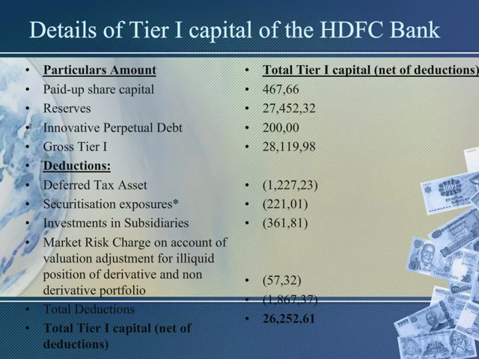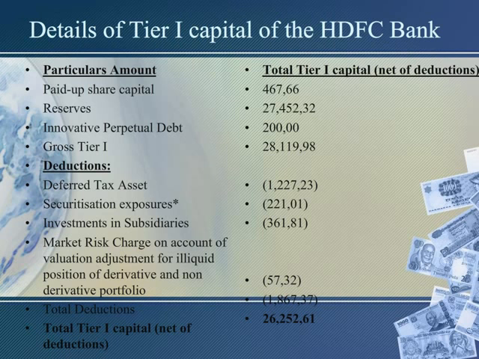Now that we have seen what Tier 1 capital and Tier 2 capital are, we will get to the details of Tier 1 capital of HDFC Bank. Here the paid up share capital and reserves and innovative perpetual debt together constitute a gross Tier 1 capital of 28,119,098 rupees.